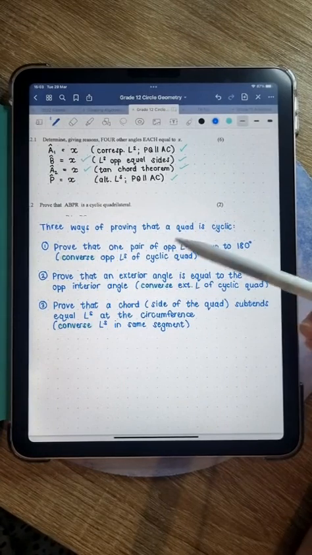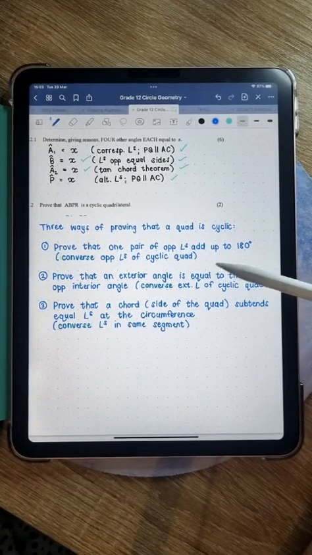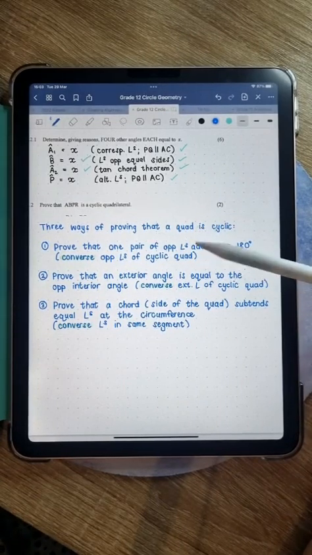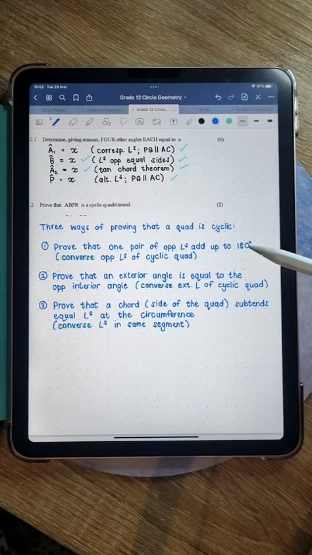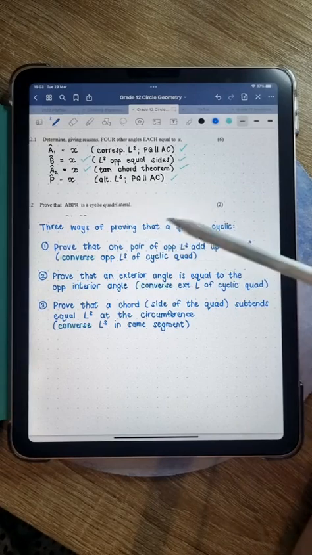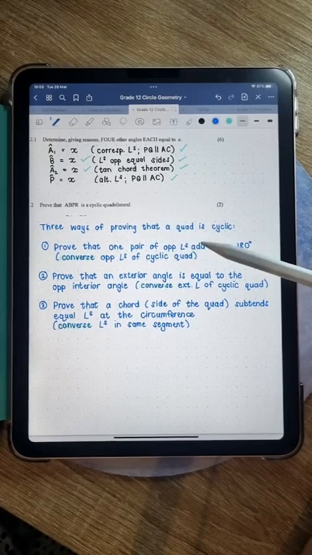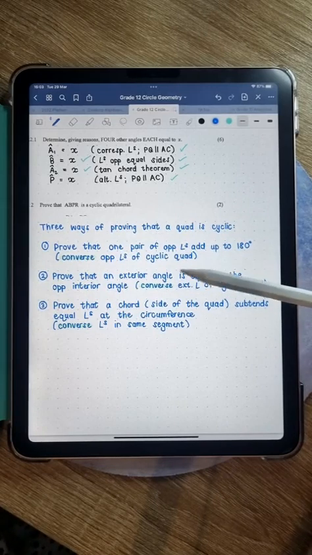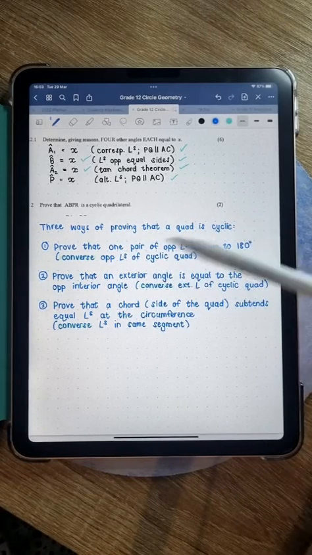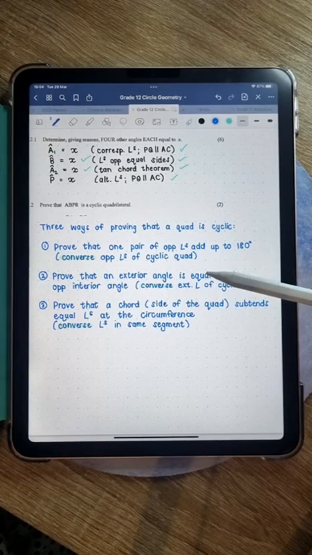I think these first two are easy to understand because if you are trying to prove that something is a cyclic quad, you need to prove one of its properties, right? You need to prove either that one pair of opposite angles add up to 180 because that's a property of a cyclic quad, or you need to prove that an exterior angle is equal to the opposite interior angle because that, again, is a property of a cyclic quad.